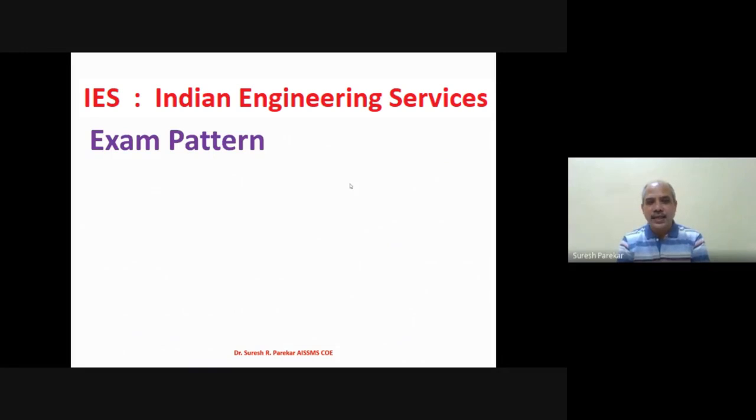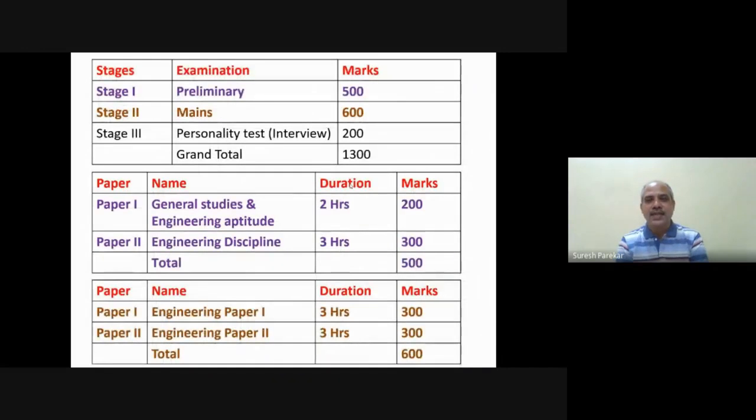Now we will also see the IES examination, Indian Engineering Services, for civil engineering. If we see the exam pattern, and then the cutoff. In the exam pattern, you have 3 stages. In the first stage, we have the preliminary examination, which is for 500 marks. In stage 2, we have the mains examination, 600 marks. And in stage 3, we have the personality test, that is the interview, which is for 200 marks. So in total we have 1300 marks.